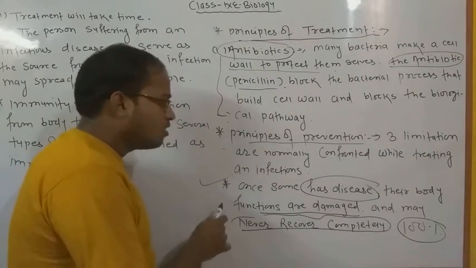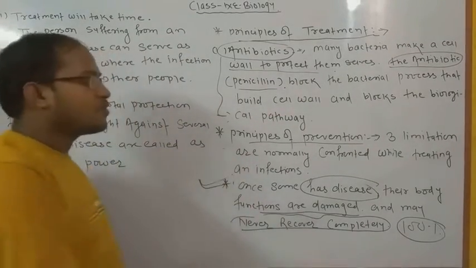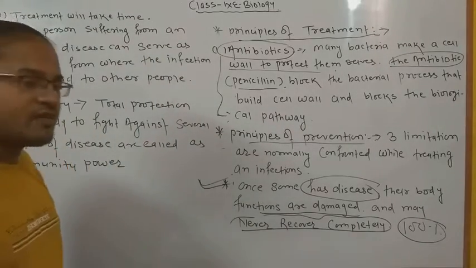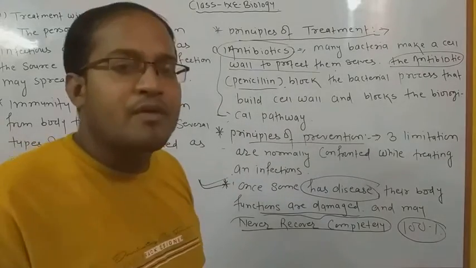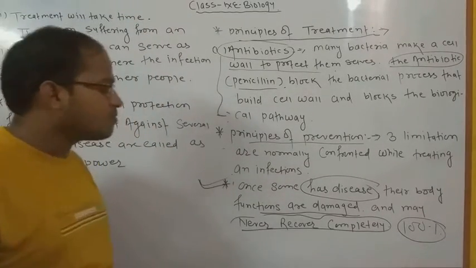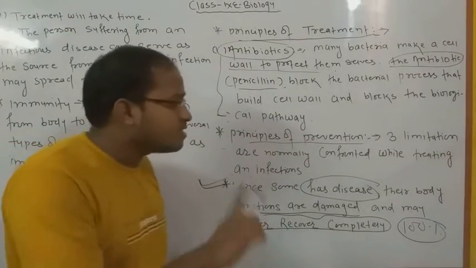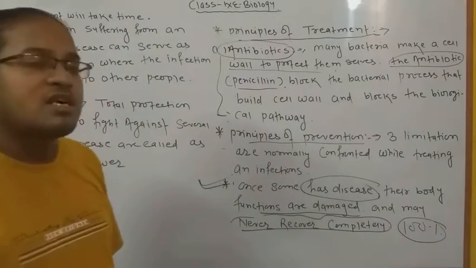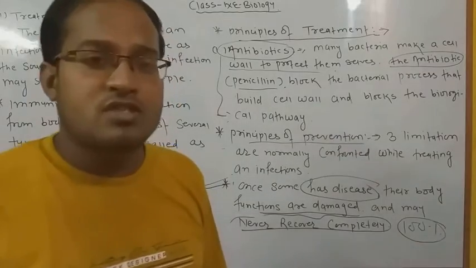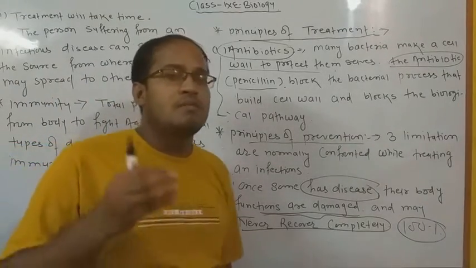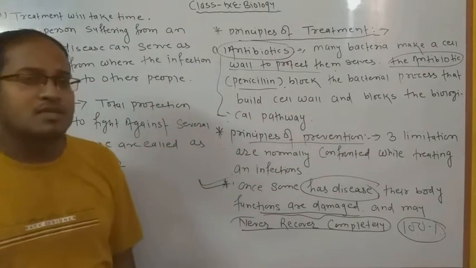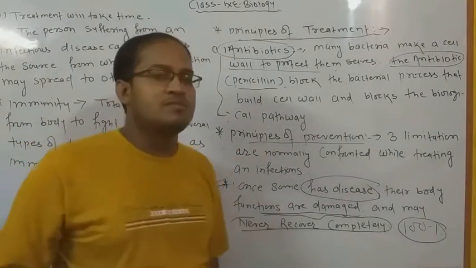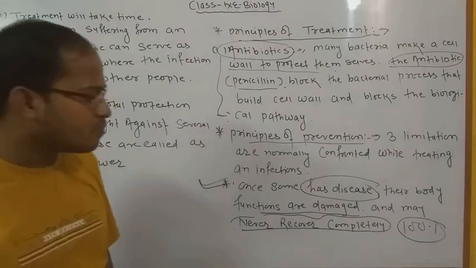Okay, so the most important point of principle of prevention is that they can also affect the infected persons. ये infected persons को किस वे में अफेक्ट करते हैं? तो मोस्ट इंपॉर्टेंट पॉइंट अगर हम देखते हैं तो once someone has a disease, अगर कोई इंसान किसी डिजीज से गुजर रहा है, their body functions are damaged. Mostly their body functions means nerve cells, neurons, blood cells, WBC, RBC, the total digestion system, ingestion system, all the systems will become denatured. ठीक है, बहुत सारे problems आते हैं उसमें.